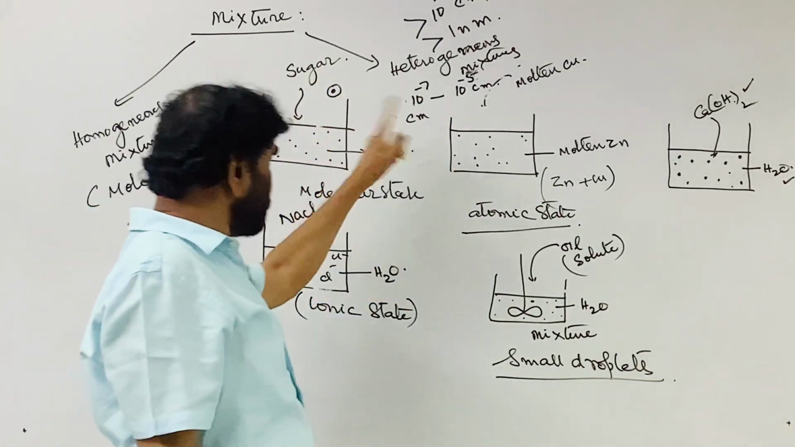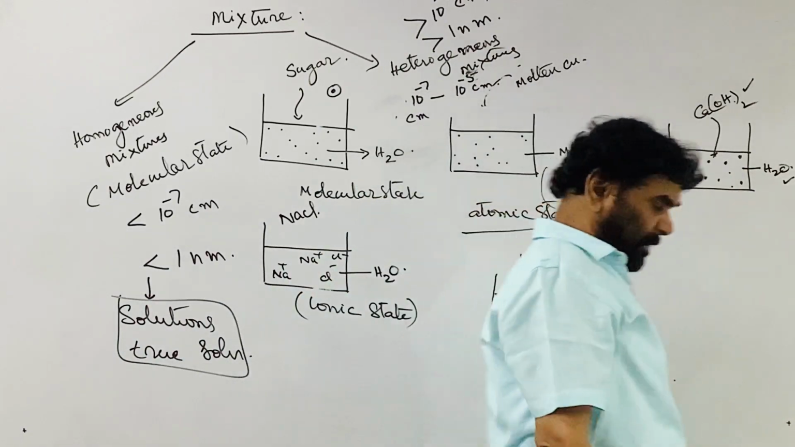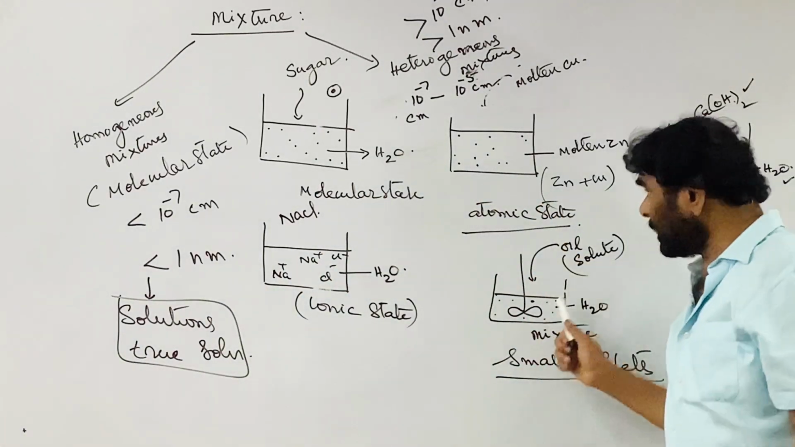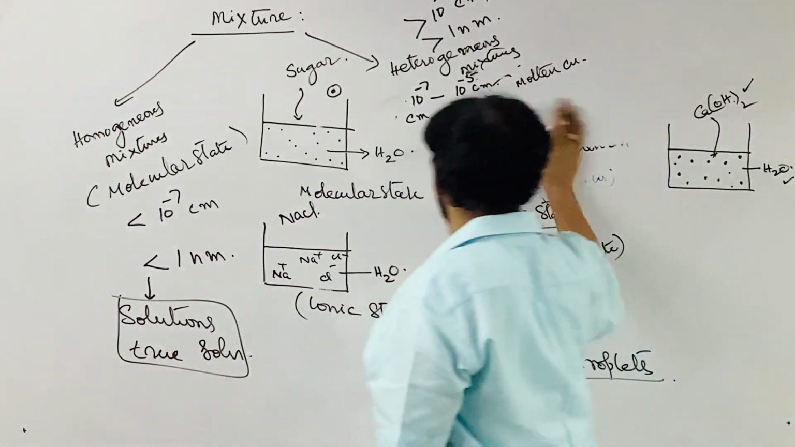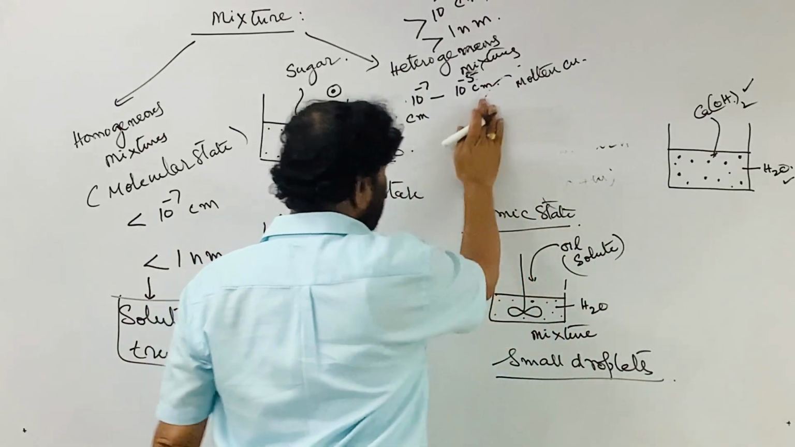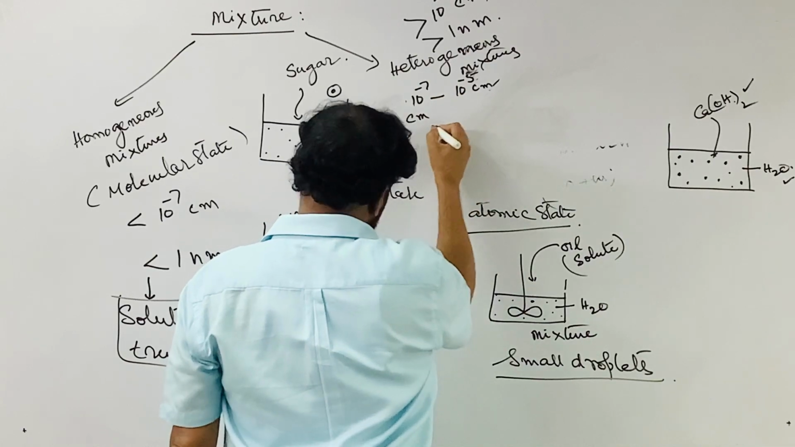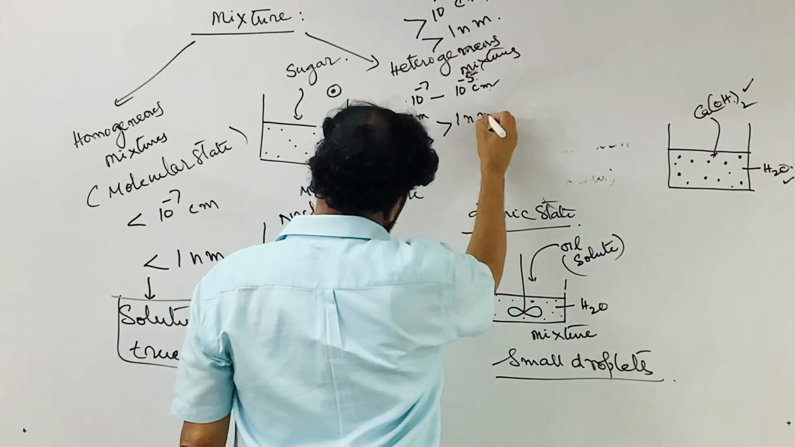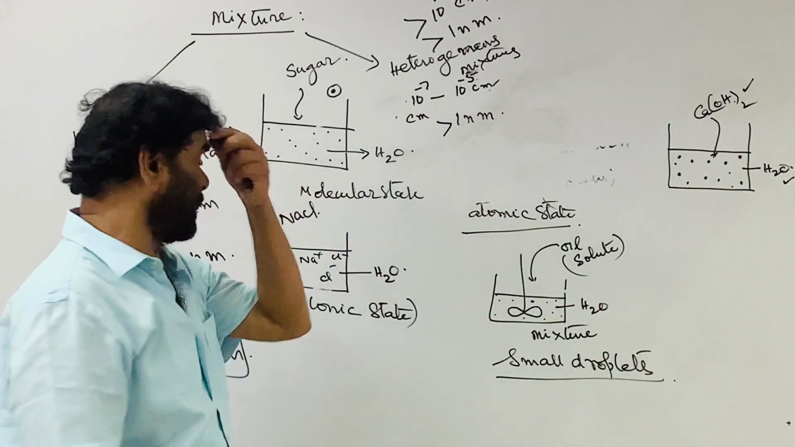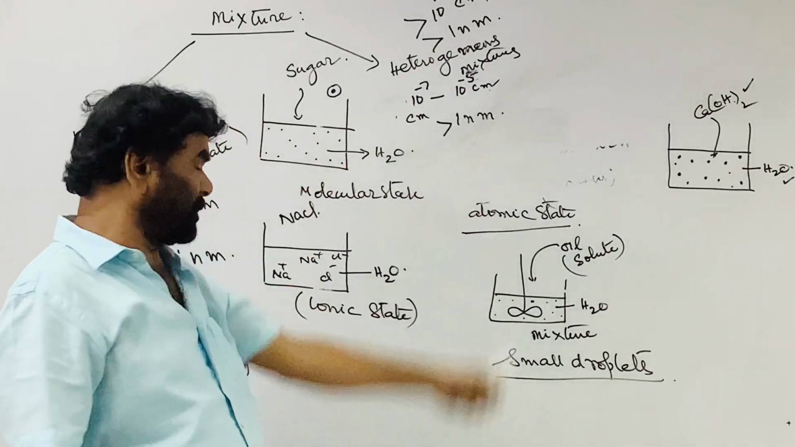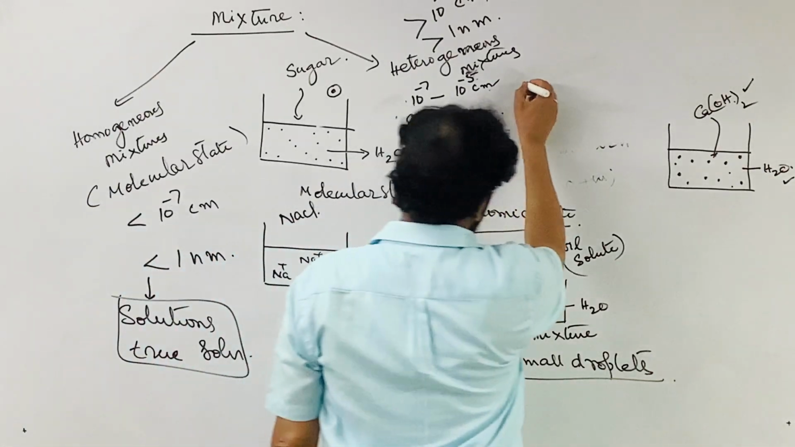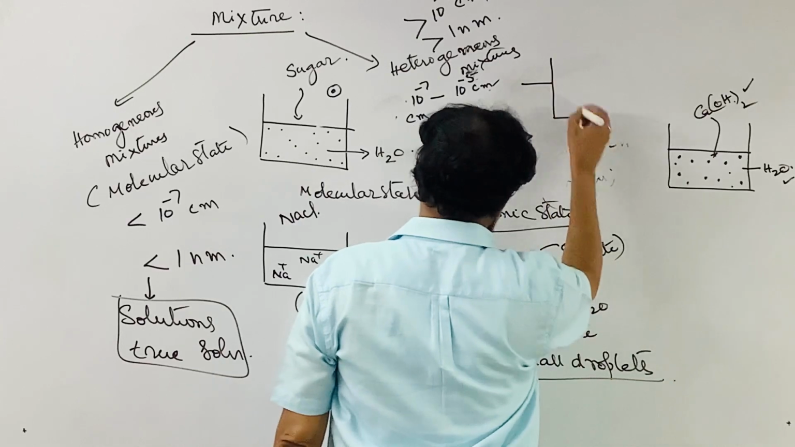In the heterogeneous mixture, further, they are divided into two types. So heterogeneous mixtures are further divided into two types, based on the diameter of the particles, the solute particles, that is greater than 1 nanometer. Heterogeneous mixtures are further classified into two types.